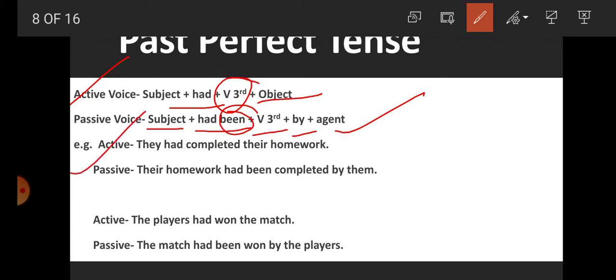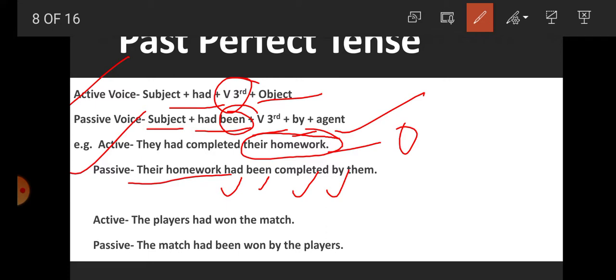Now, student, what is the example here? They had completed their homework. So what they completed? Their homework. So their homework is what? Object. So it comes at the subject place. Now after that had and been, then V3 completed, and by preposition, and what is the objective form of they? Them. So the passive: Their homework had been completed by them.